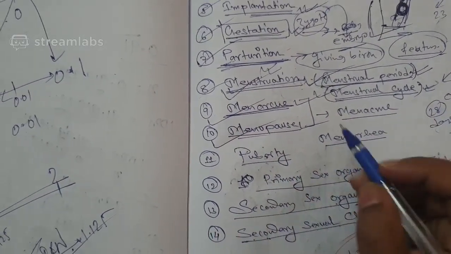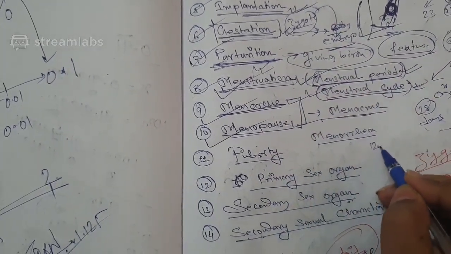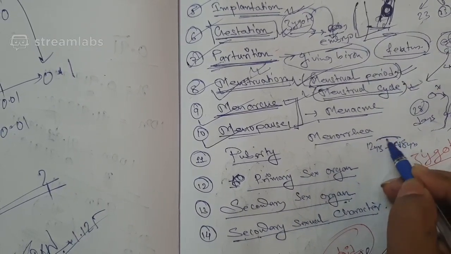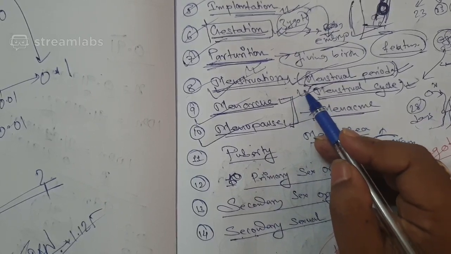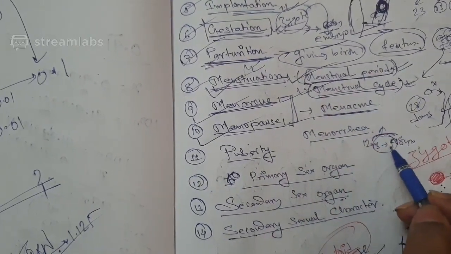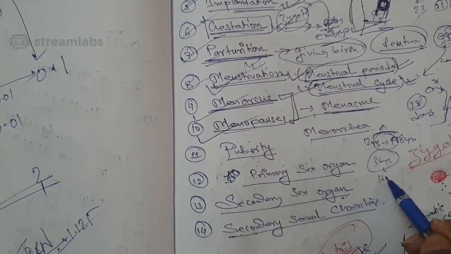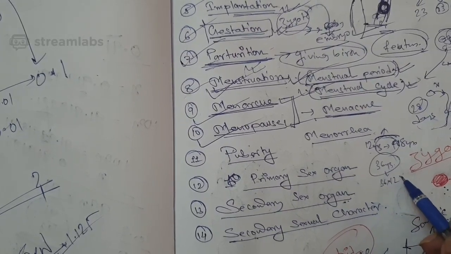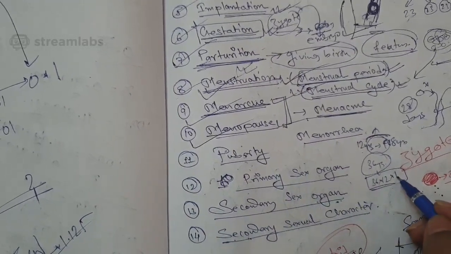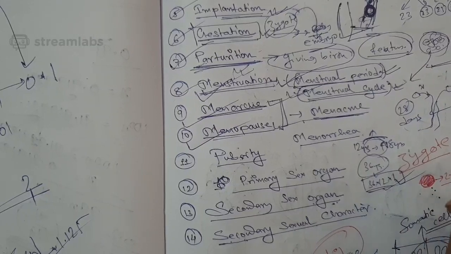What is menacme? Menacme is the period of the female's life from 12 years or 11 years up to 48 years. Until this period she experiences the menstrual cycle, and that period of her life is known as menacme. That is about 36 years. So in 36 years, there are 36 into 12 months. In each month, one ovum. So you can calculate from here how many ova a female can produce in a lifetime.